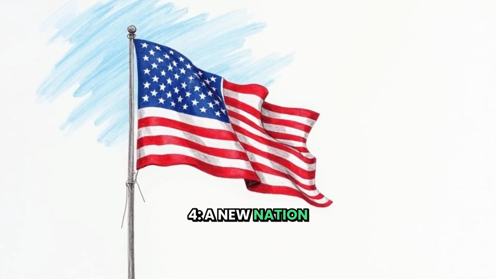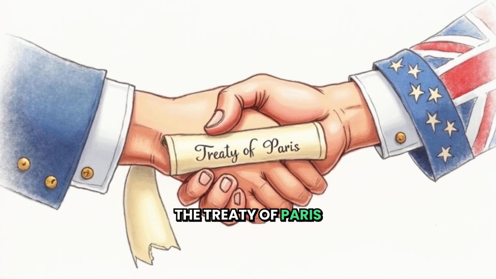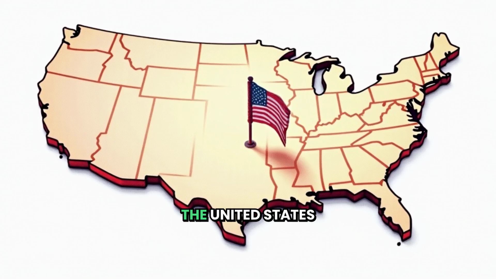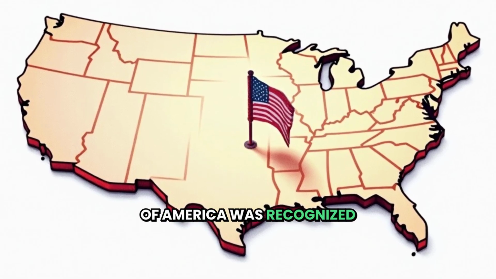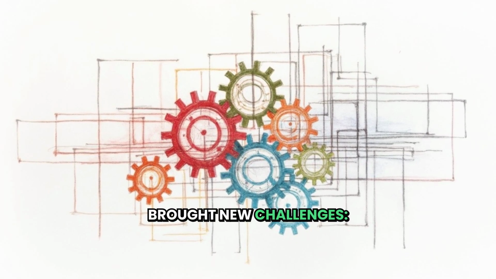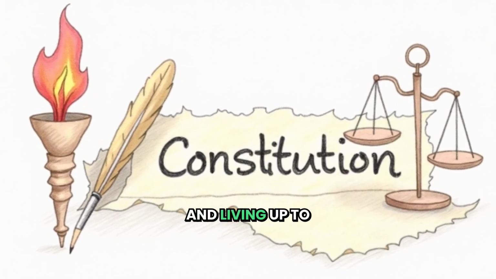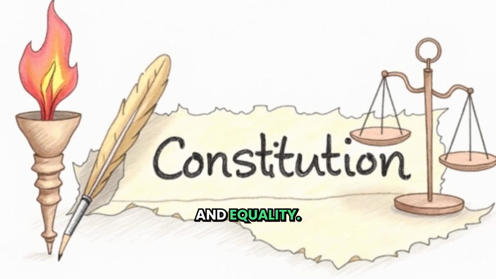4. A new nation is born. In 1783, the Treaty of Paris officially ended the war. The United States of America was recognized as an independent nation. But independence brought new challenges, creating a government, writing the Constitution, and living up to the ideals of liberty and equality.